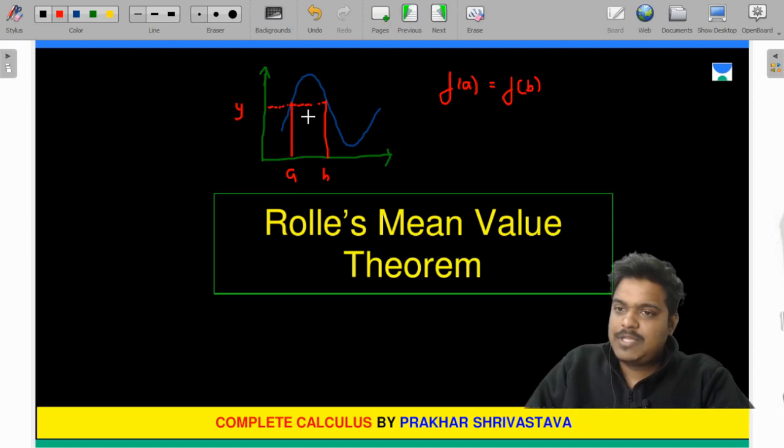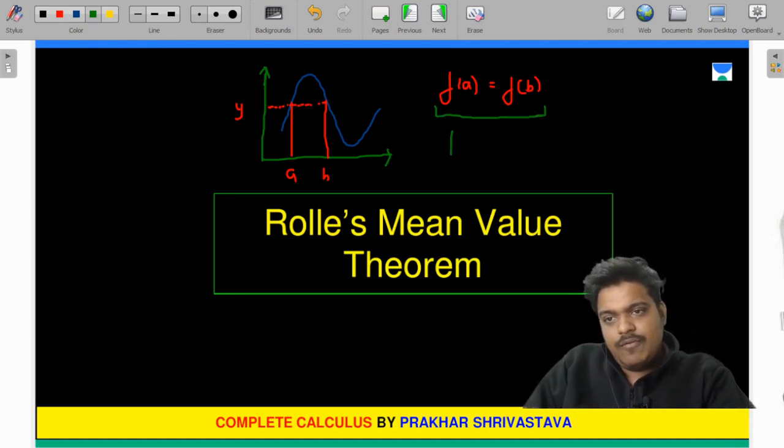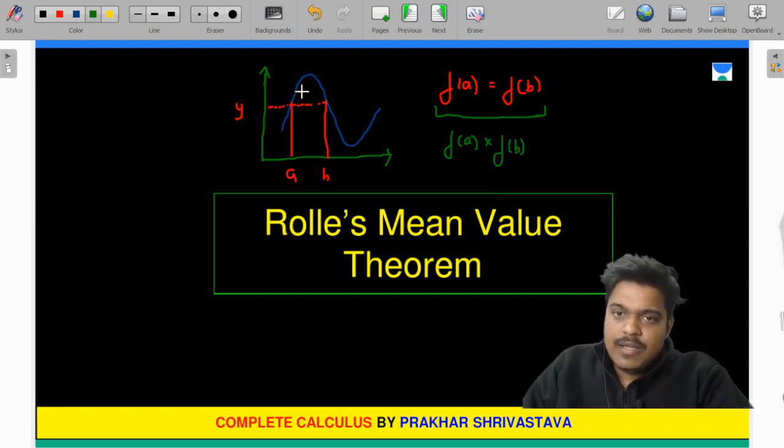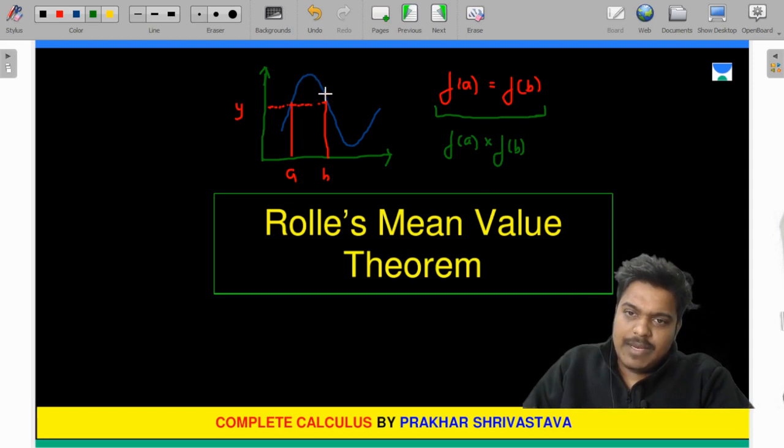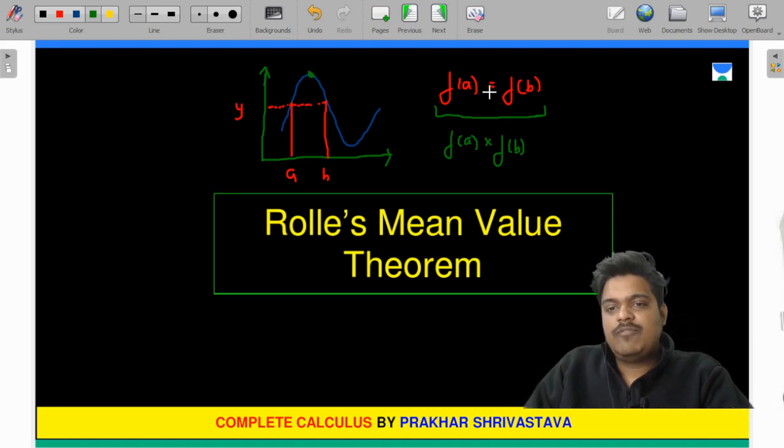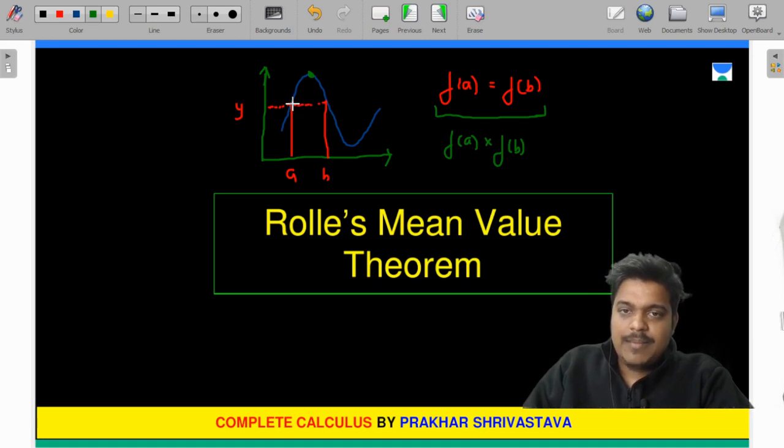Okay, fine, that is absolutely clear. And you know that the value of the function f of a equals f of b. See, the graph is going up and the graph is coming down. You understand that there will be a point in between. Now it is only possible that after this, either the graph will go up or it will go down. If it goes up, it has to come back down to the same value, and if it is going down,